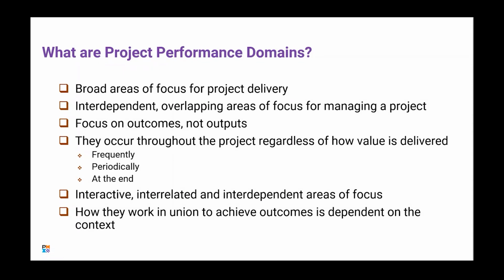Now, when we start talking about these benefits and the value that's delivered, it could be frequent as we do small things, especially in Agile, if we are going to deliver incremental results all the way through, maybe periodically, maybe we do an upgrade every quarter, whatever. So on a regularly scheduled basis, we provide that value.